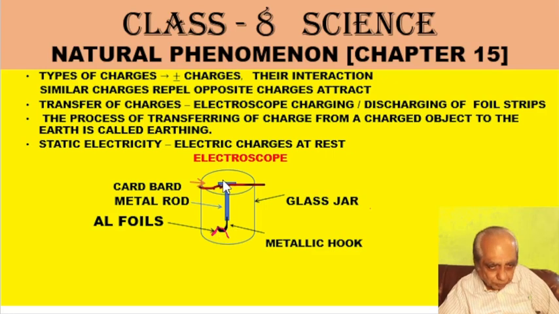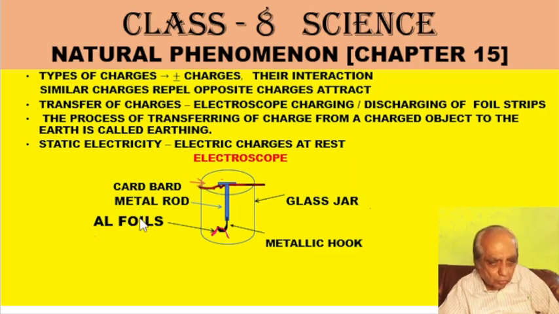Now if you touch this metal rod, the charge will flow to the earth. A better method is to take a copper wire, touch it to this rod and connect the other end to the ground. So we are discharging the rod, and this is called an electroscope.